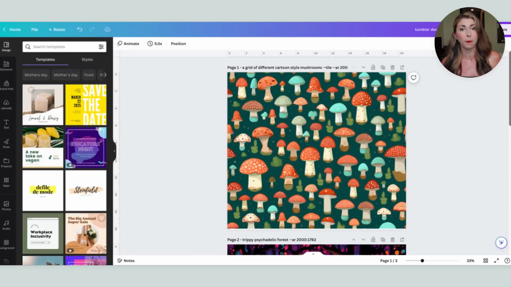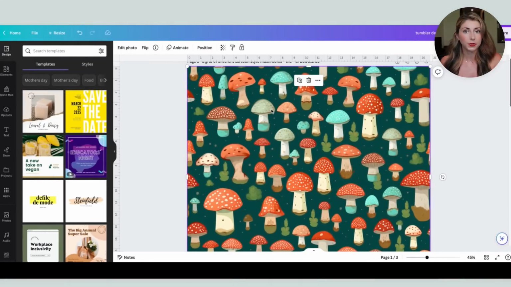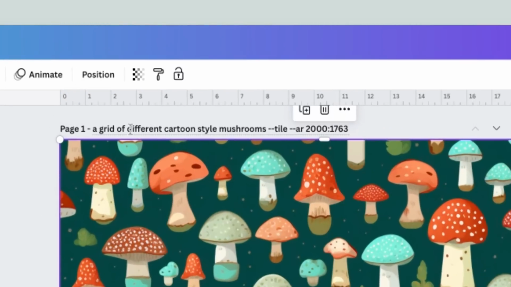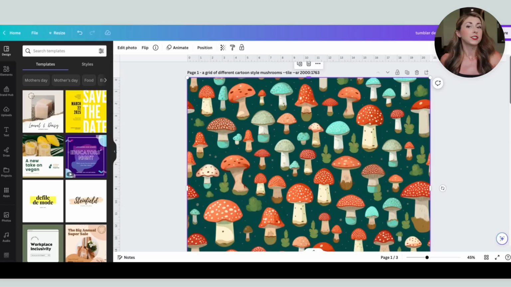And just for some more examples on different prompts that you can use and the type of outputs you're gonna get, I'll share 3 of the other ones that I created. So this mushroom design here, I got this using the prompt, a grid of different cartoon style mushrooms, and then I use the parameter tile. Tile means that this is going to show up as a repeating pattern so that you can stack them on top of each other like tiles. So if you want something along this, make sure you're using the tile. Words like cartoon was also helpful, and grid.